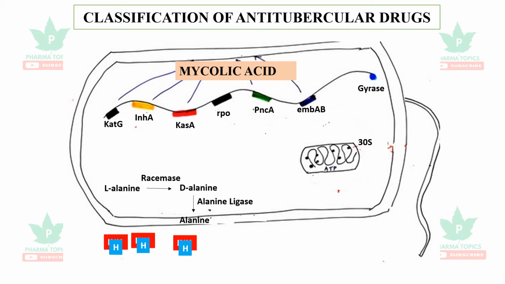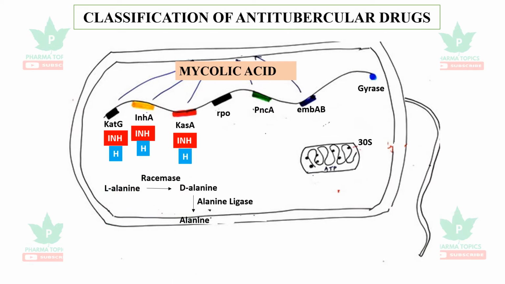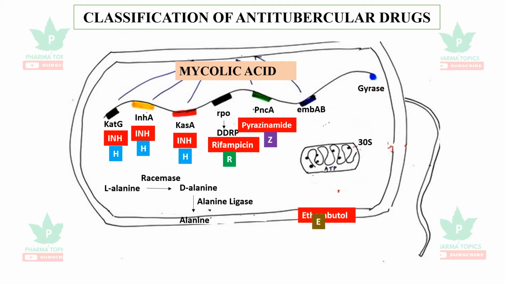So let us see the drugs. The first one is a very important drug, isoniazid. It is represented by the letter H. The next drug is rifampicin. It inhibits the enzyme DNA-dependent RNA polymerase and is represented by the letter R. Next is pyrazinamide, which is represented by Z. And next is ethambutol, represented by the letter E.